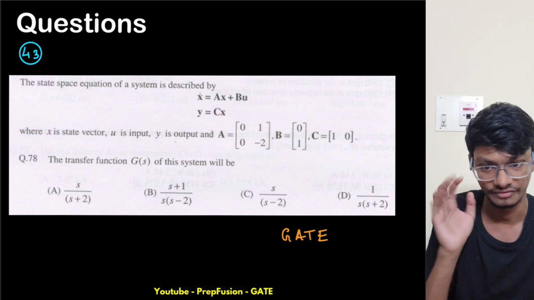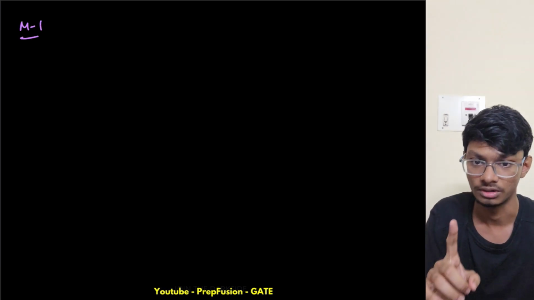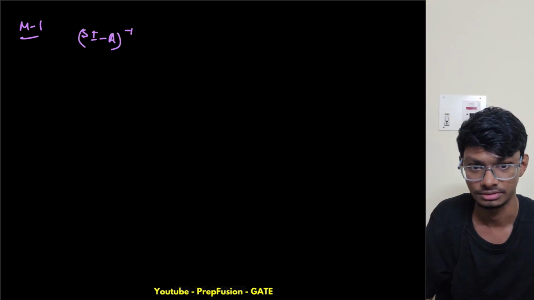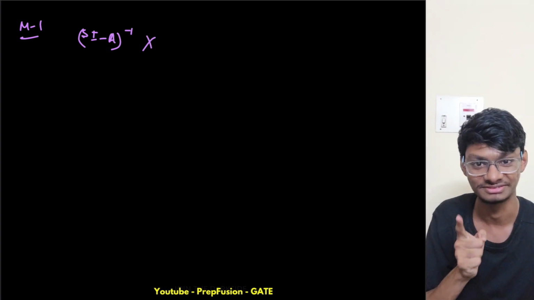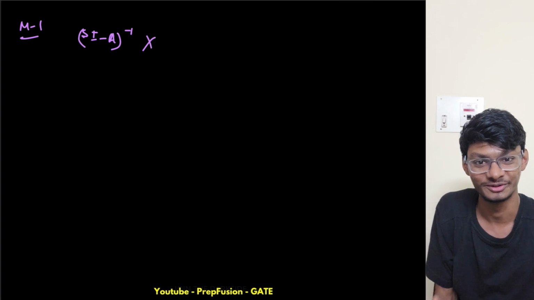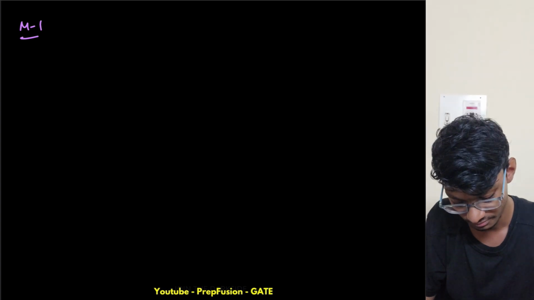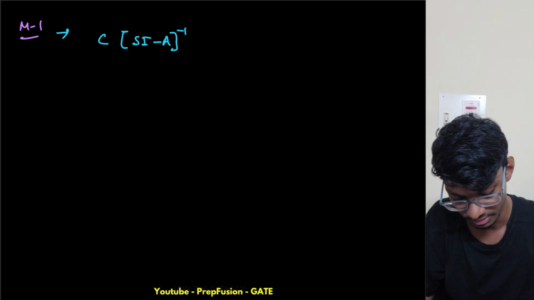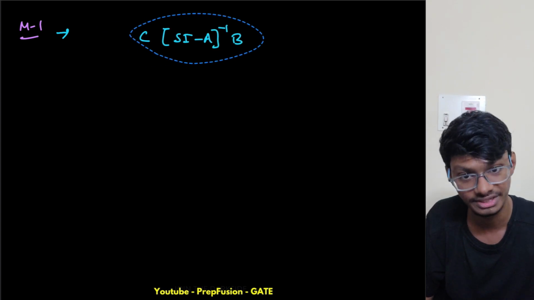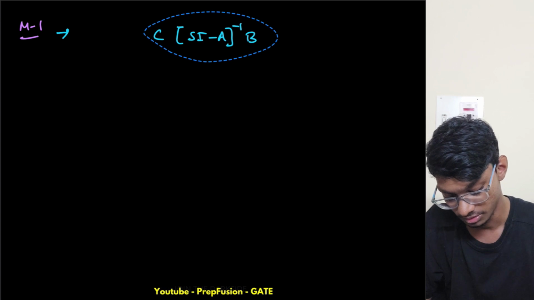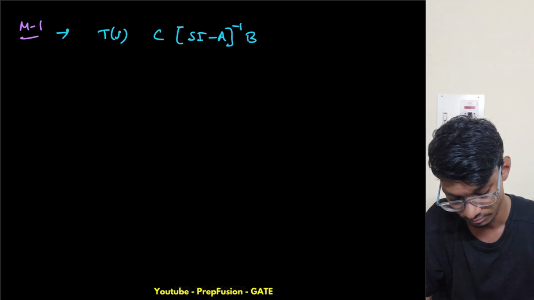Now we have to find the transfer function. Very easy, right? The first method is homework for you, which is simply the formula. What was the formula? It was C times (sI minus A) inverse, times B. Also don't forget the B. There was a plus D also, but that D is zero in most cases. Remember this, it is a very important formula. So this is my transfer function.